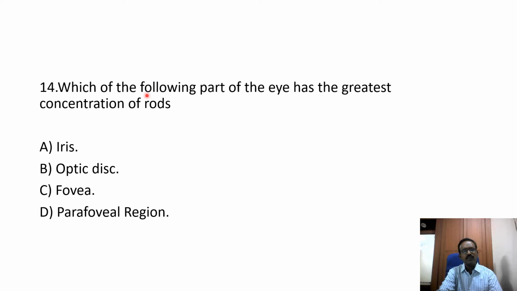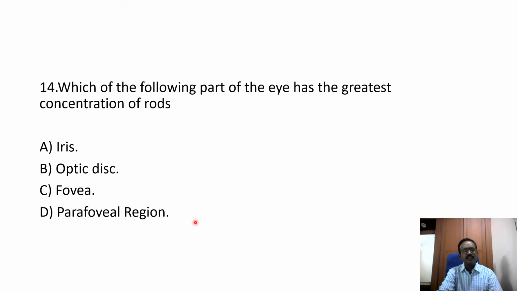Which of the following parts of the eye has the greatest concentration of rods? This is the 14th MCQ. Four options are given: option A, iris; option B, optic disc; option C, fovea; option D, parafoveal region. For option C, fovea, no rods are present in this region. Rods are absent in the foveal region.